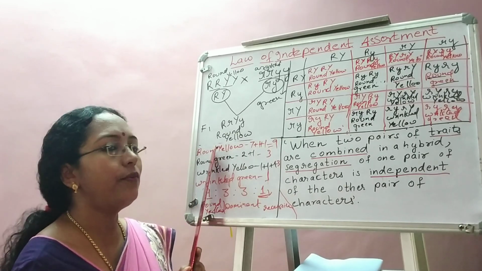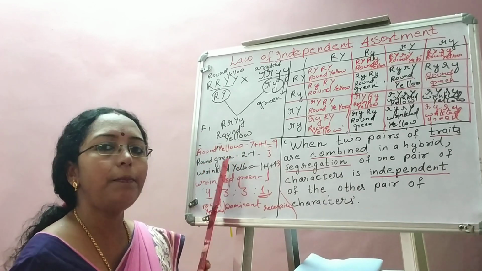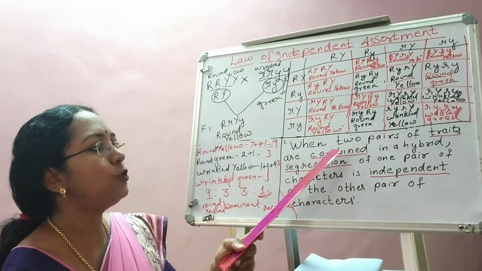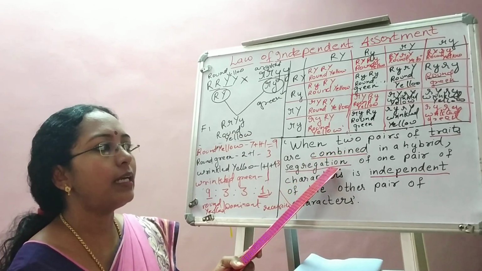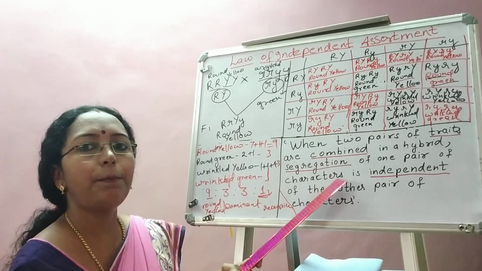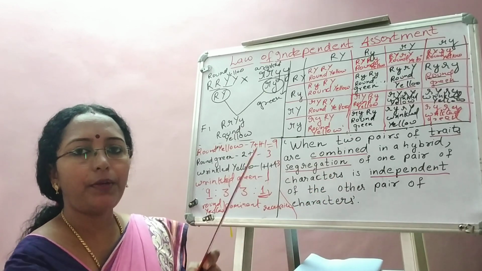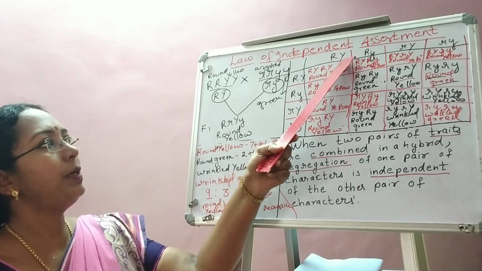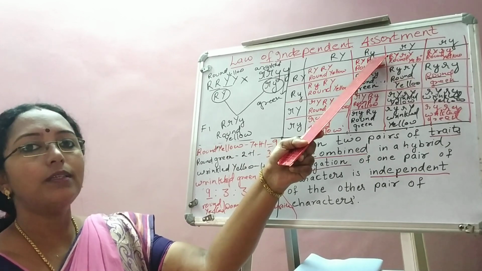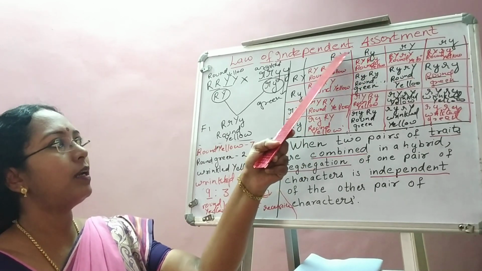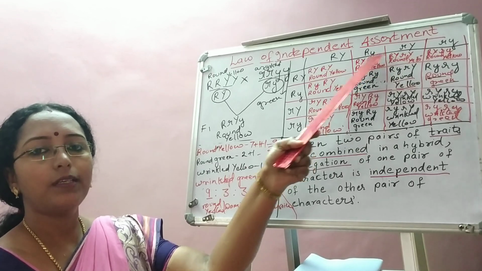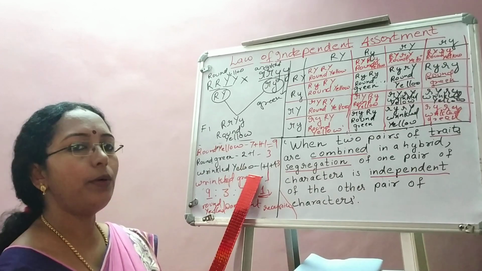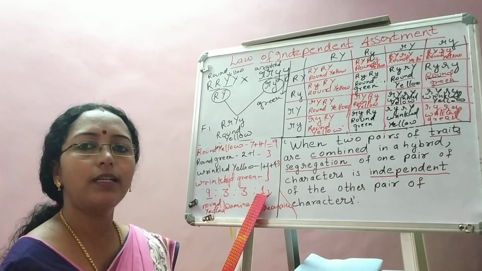It is not necessary that always round seeds are yellow. Round seeds can be green also. Assortment is independent. That is the meaning. Two pairs of traits are combined in a hybrid. Segregation of one pair of character is independent of the other. They separate out independent in the gametes. See here, capital R can go with small y in a gamete. Capital R can also go with small y in another gamete. Capital R, capital Y, capital R, small y. So, assortment is independent. Again, wrinkled seed can be yellow in color. Wrinkled seed can be green in color.